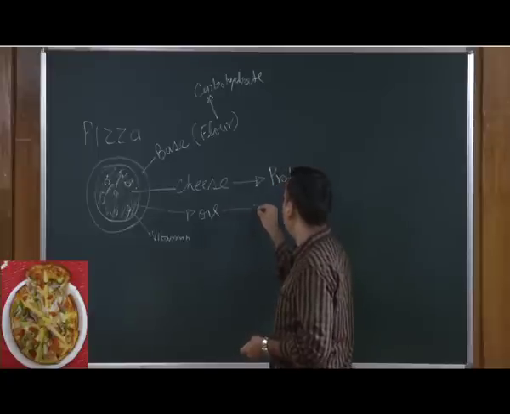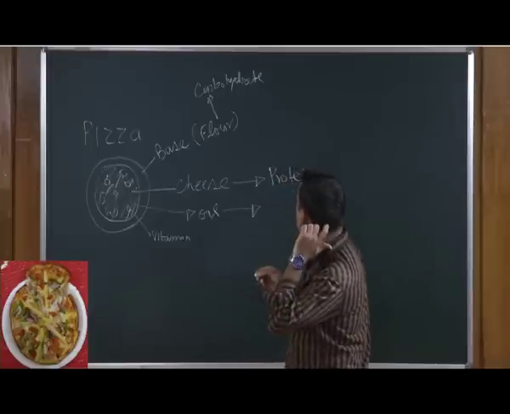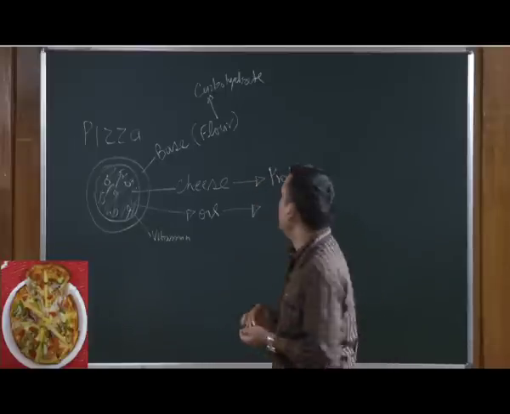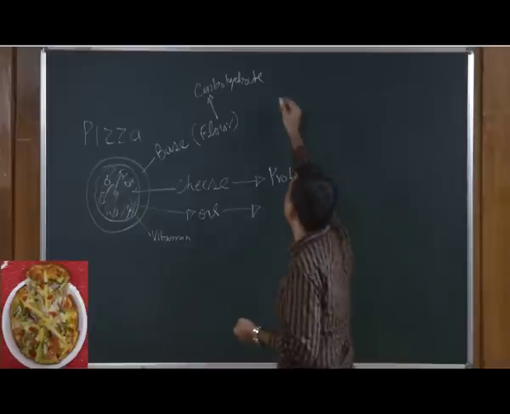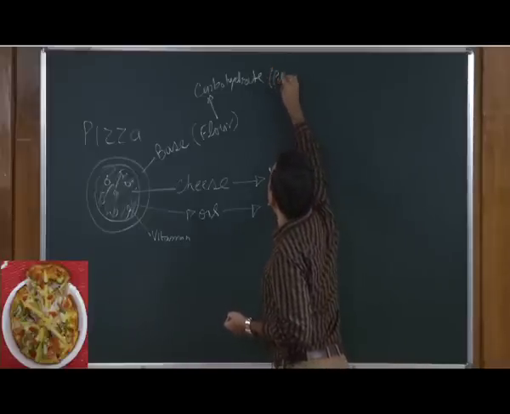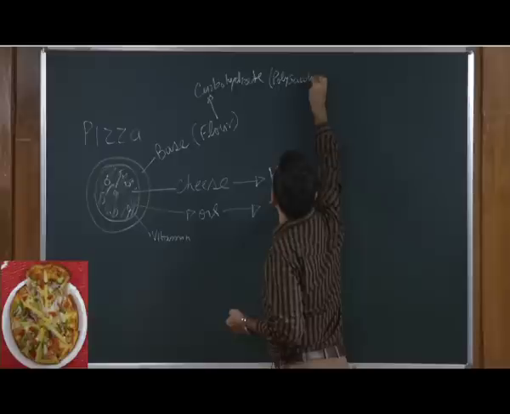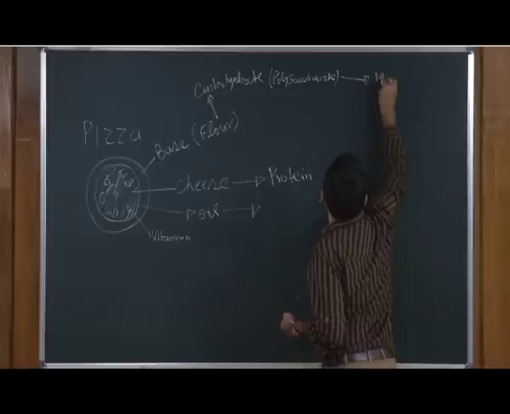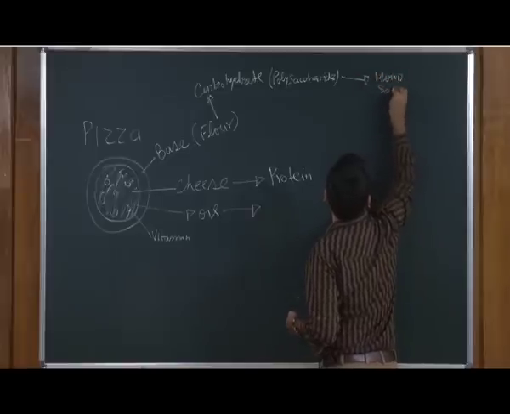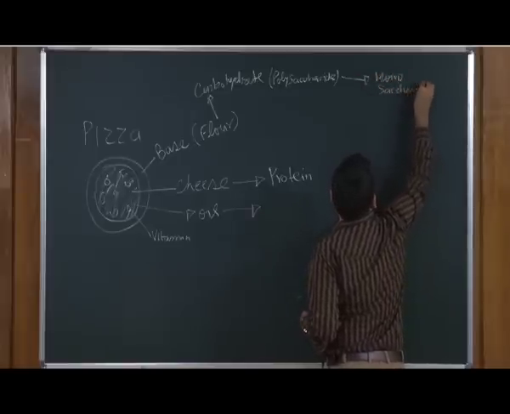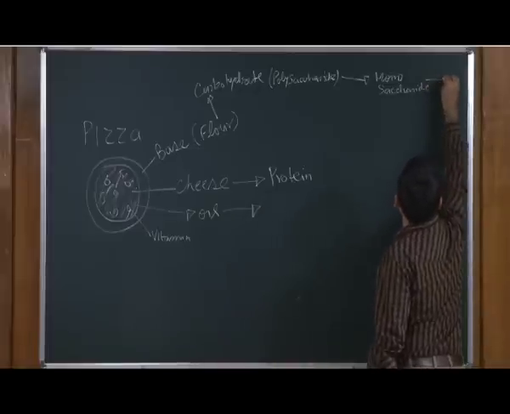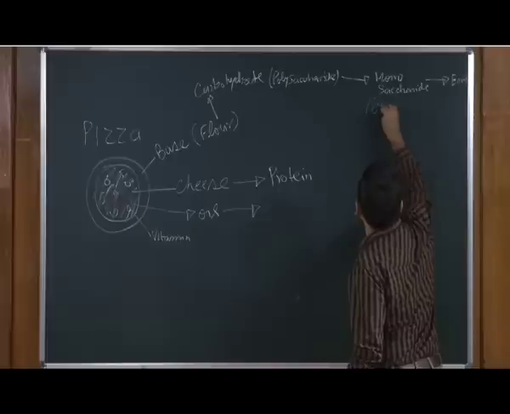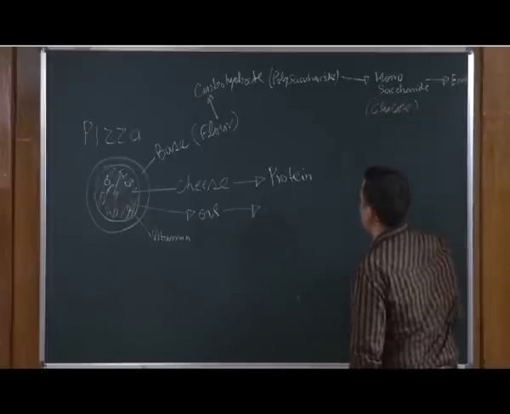What are you supposed to do? You are supposed to convert these complex carbohydrate materials into a simplified material. This carbohydrate is made up of polysaccharides. These polysaccharides have to be converted into monosaccharides, and these monosaccharides can then be used for energy. One example of a monosaccharide is glucose.